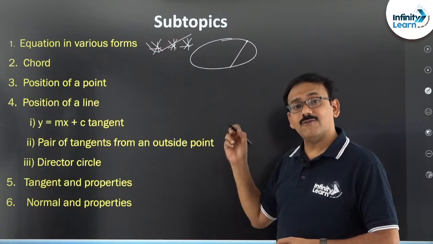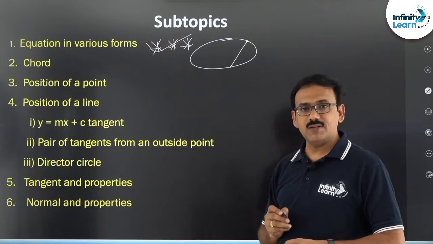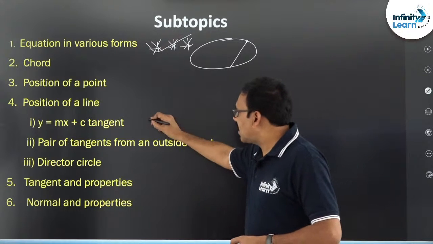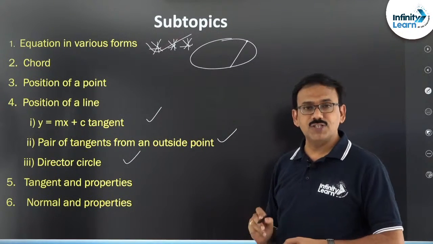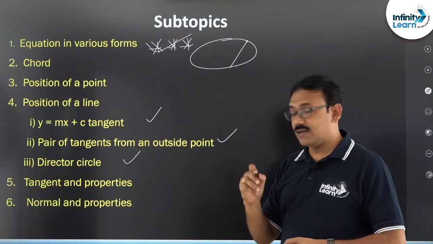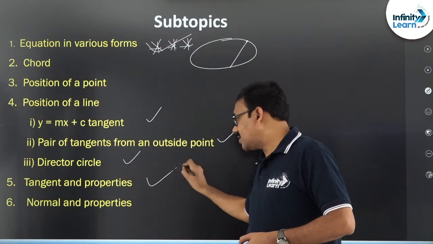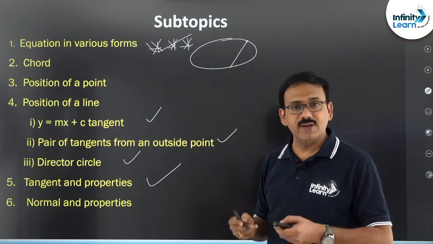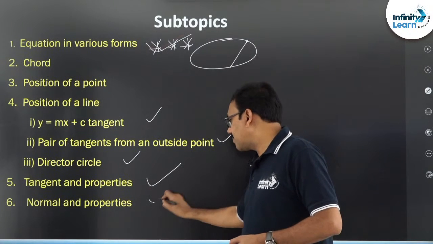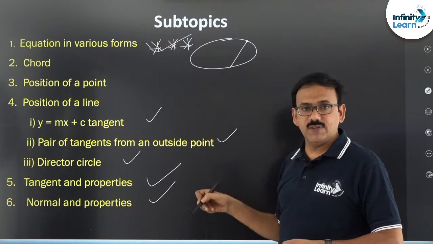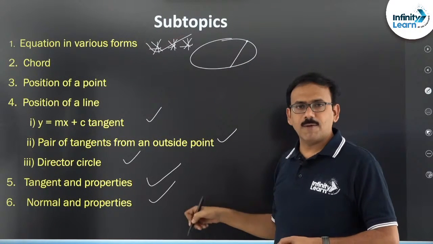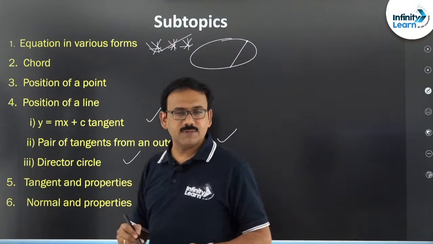And pair of tangents drawn from an outside point to the circle. These are the three important subtopics under position of a line. Then tangent and properties, most of the properties will be similar, friends. Then normal and properties. Almost all the subtopics will be common in all four chapters, friends.